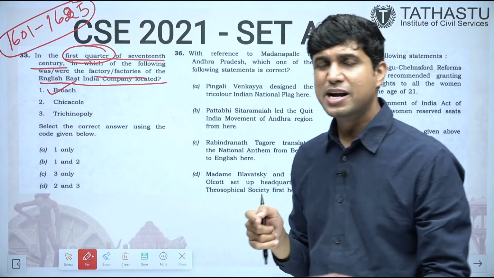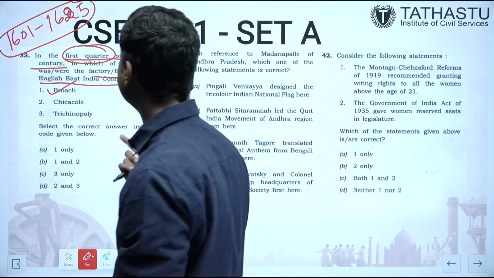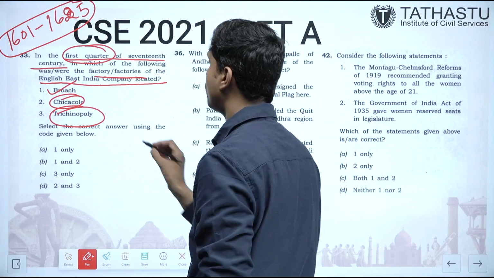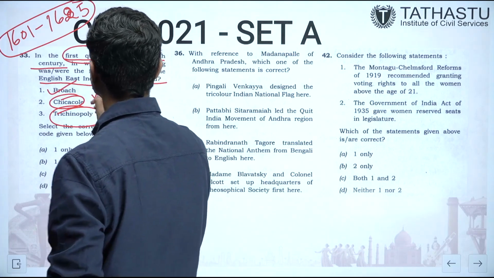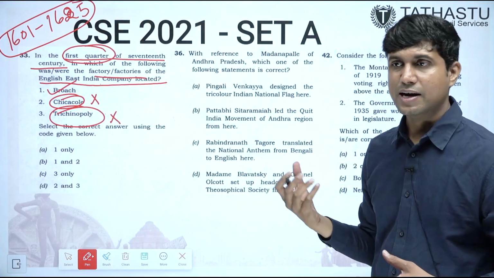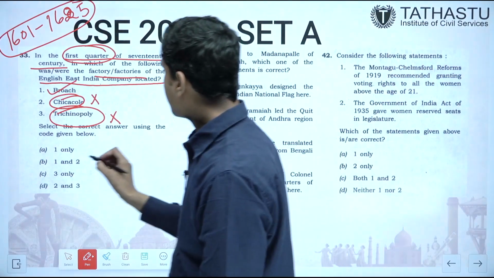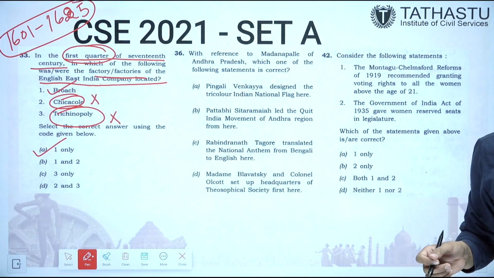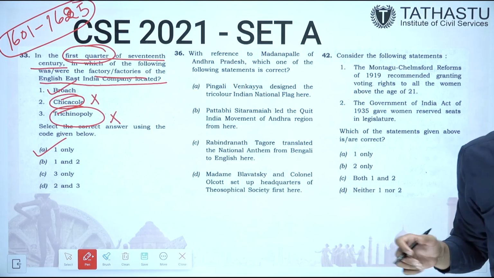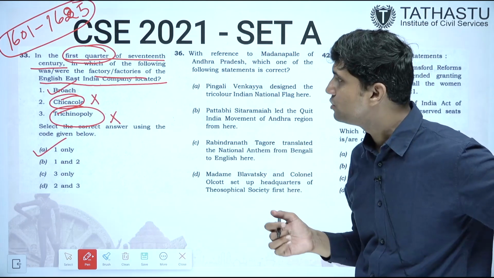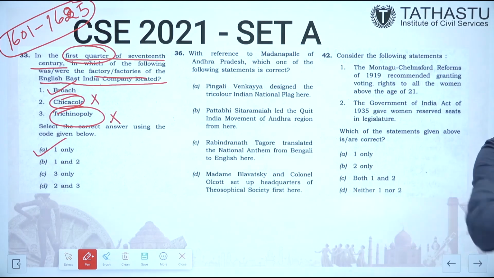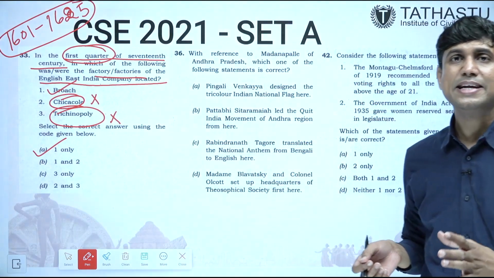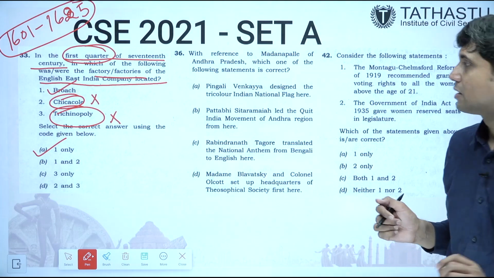Why? Because during this period only in Surat, Bharuch, Ahmedabad, the British had set up factories. Chicacole and Trichy, which was earlier called Trichinopoly, were not there at that point of time. They came under British control later on. So the correct answer will be 1 only. Why? The factory at Trichy was set up in the later part of the 17th century, and Chicacole was a textile center which was taken over by the British from the Hyderabad estate in 1766. So this cannot be correct.